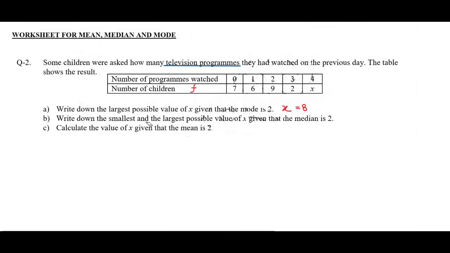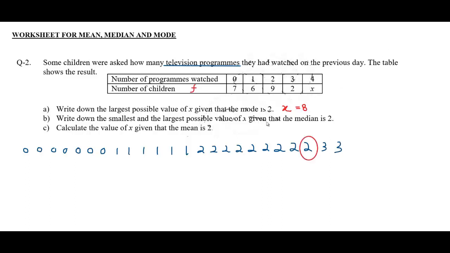Write down the smallest and the largest possible value of x given that the median is 2. To understand this part, let me write this frequency table into a raw data form. So 0 has frequency 7. It means that 0 appeared 7 times in the data. 1 appeared 6 times. 2 appeared 9 times. 3 appeared 2 times. And we don't know how many times 4 appeared. We have to find the value of x.